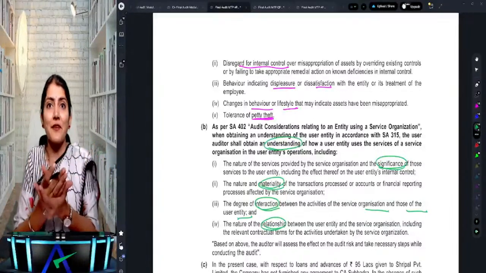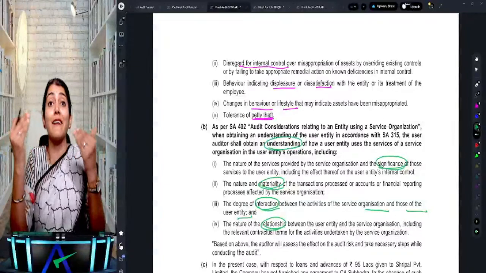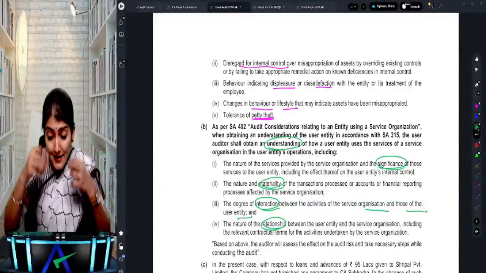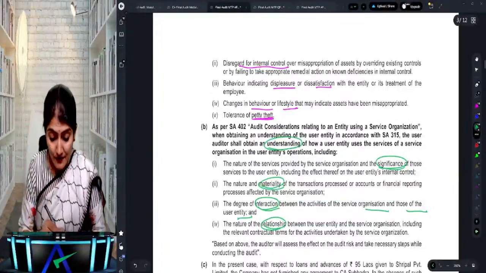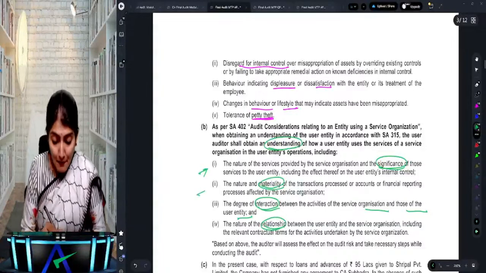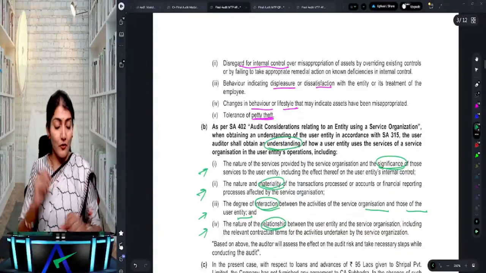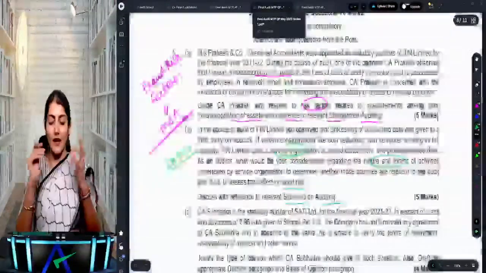So if it is their subsidiary company, there is a possibility of bias in that case. There may not be objectivity. Right? So what does it say? Understanding of the nature of the services provided by the service organization, the significance of the services, the materiality of the transaction, the degree of interaction, and the nature of the relationship between the user entity and the service organization.